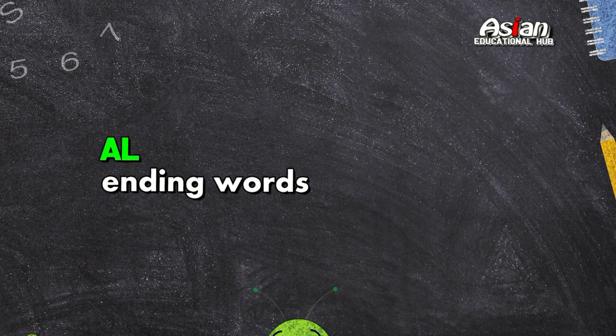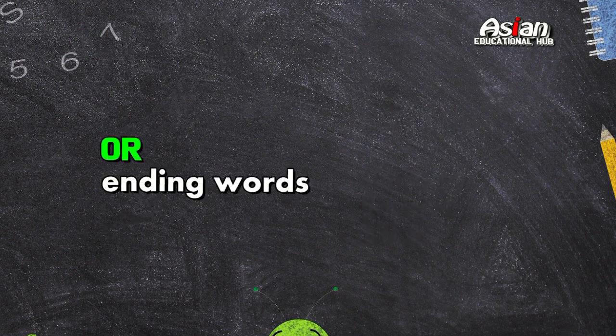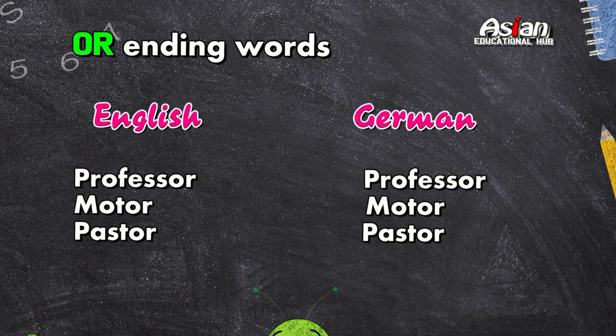Now next, AL ending words also. There is no change in spelling. In English it is normal and in German it is normal. In English it is formal and in German formal. In English ideal and in German ideal. Next type of words, OR ending words. In English professor and in German professor. Motor, motor. Pastor, pastor.